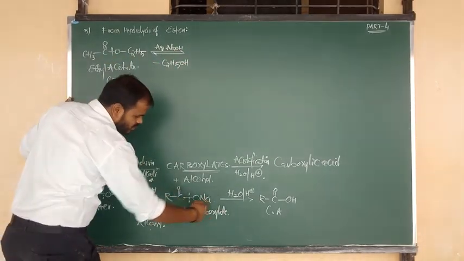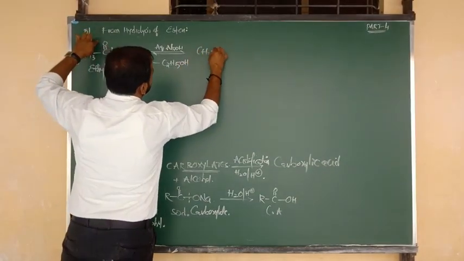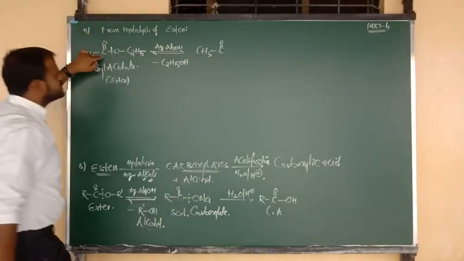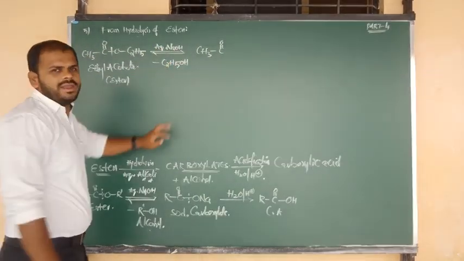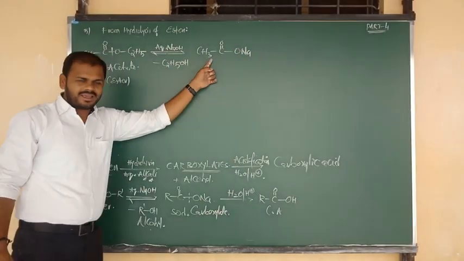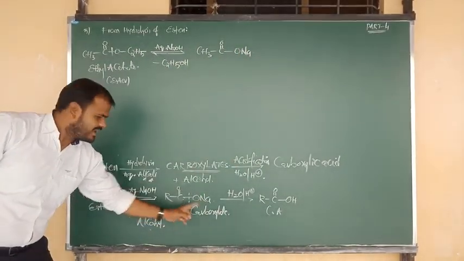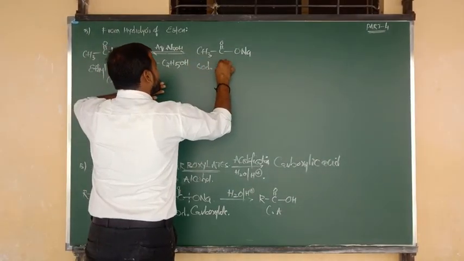Next one is nothing but sodium carboxylate, CH3 bonded to C double bond O. Okay, I am going to write here CH3 bonded to C double bond O. Remaining, H given to the alcohol, remaining is ONa. That ONa I am going to write here as it is. It looks like sodium carboxylate, in the form of R, CH3 is there, so we can say that it is sodium acetate.